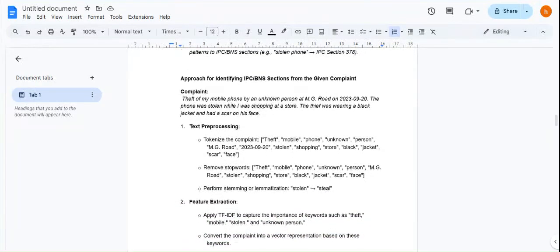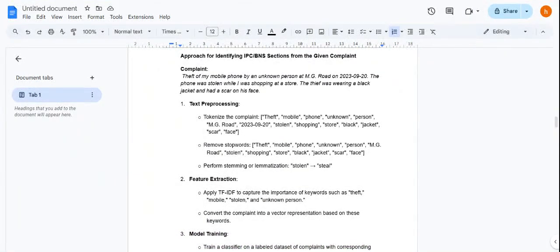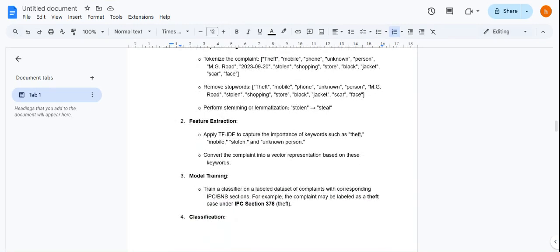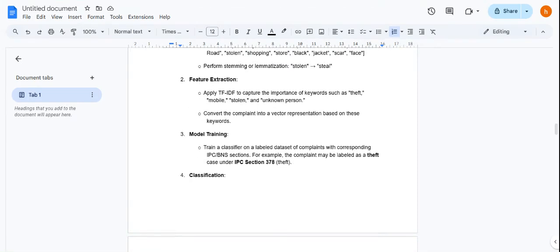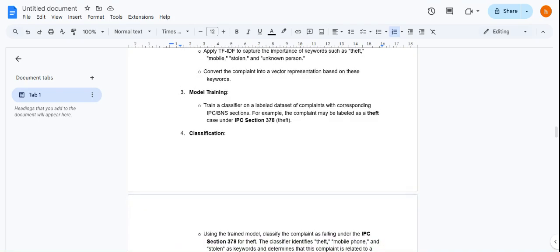Now, the approach for identifying the IPC BNS section from the given complaint. So, the complaint was this. Now, tokenization, where we are tokenizing only the important parts, that is theft, phone, unknown person, and the details of it. Now, we are removing the stop words to get more cleaned and normalized data, and feature extraction, that is we are applying TF-IDF to capture the importance of keywords such as theft, mobile, stolen, and unknown person, and then we are converting it into a vector representation and training a classifier on a labeled data set of complaints corresponding to IPC BNS sections.